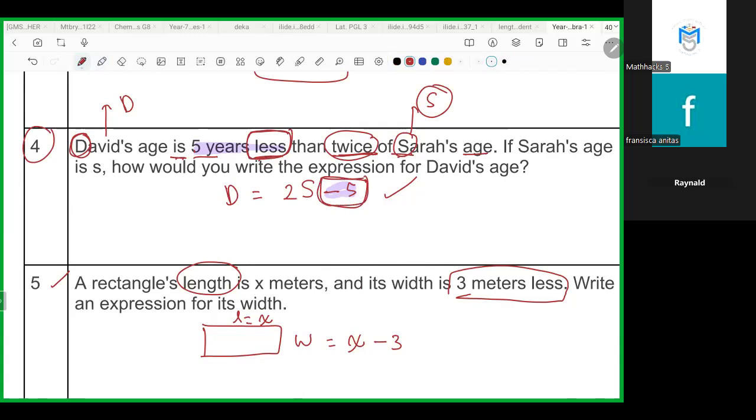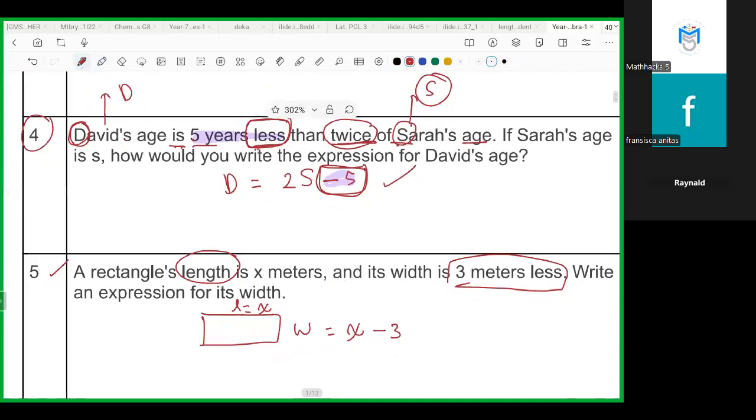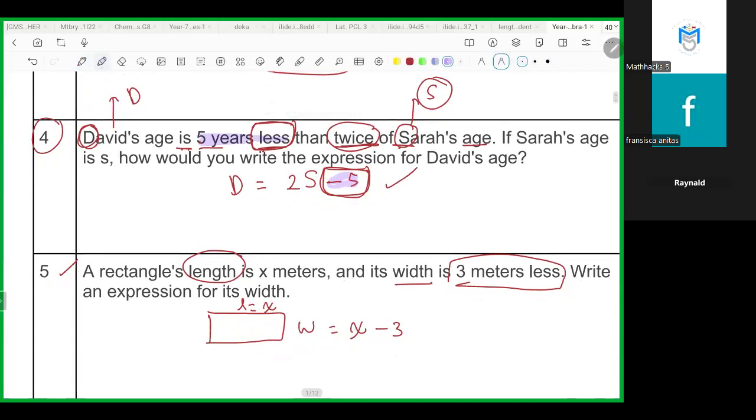Is there any questions? The question is expression for width. And also this one, the question is about the expression for David.